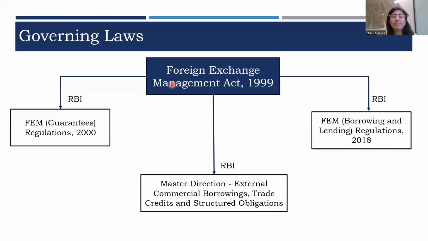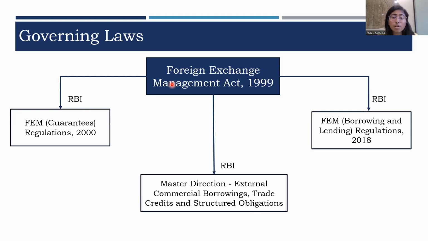I'll just share my screen. So we all know in FEMA, there are two types of transactions, capital account transaction and current account transaction. Any transaction that alters the assets or liabilities of a person resident in India is a capital account transaction. In case of ECB, the liability of a person resident in India increases and therefore it is a capital account transaction.